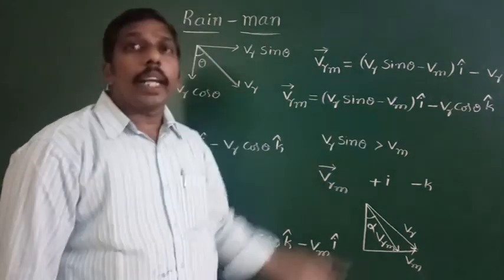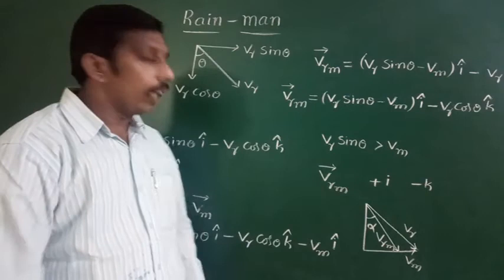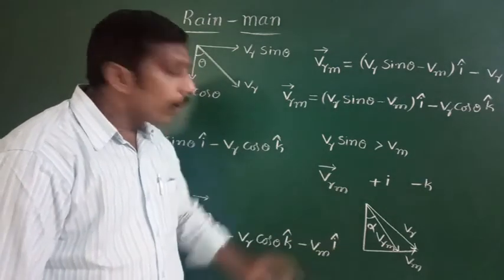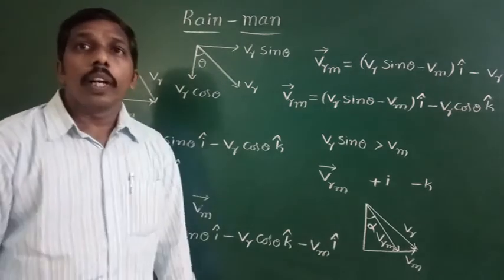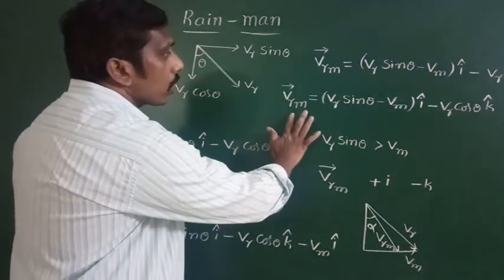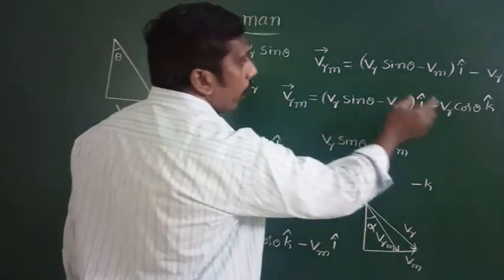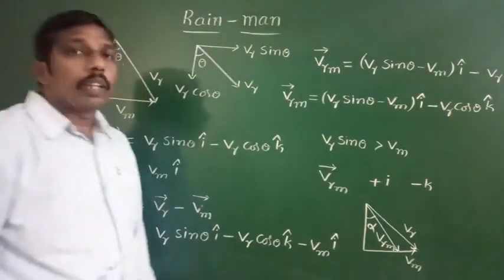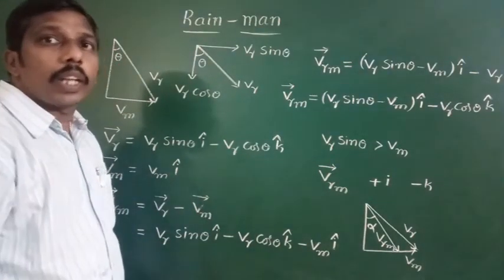Suppose Vm is greater. Vm is greater means here we will get a negative sign. Negative sign means the component comes like this. Now we discuss those different cases. First, see here. In this case, the velocity of the rain with respect to man is equal to (Vr sin theta minus Vm) into i cap minus Vr cos theta into k cap. Now we discuss different conditions.